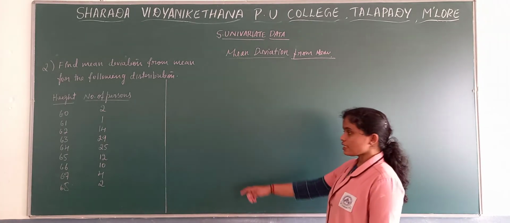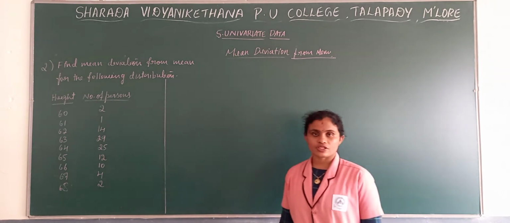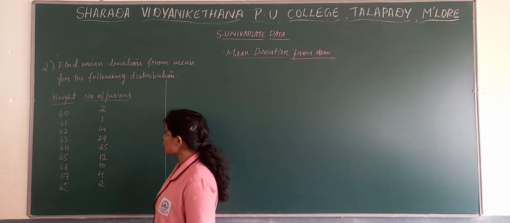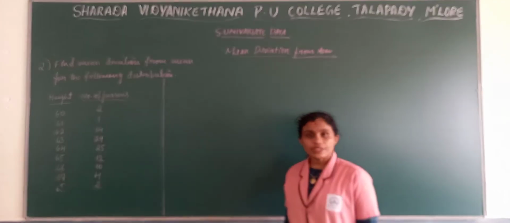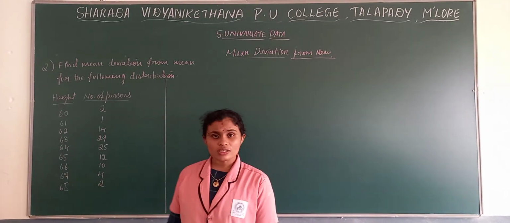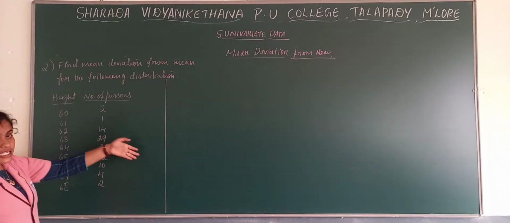Now we will see another kind of problem, that is, when we have grouped data, how to find the mean deviation from mean. So we have grouped data here, that is, height and number of persons is given. So here, how to find the mean and its coefficient? It's not necessary that in all problems they ask for the mean deviation as well as the coefficient.